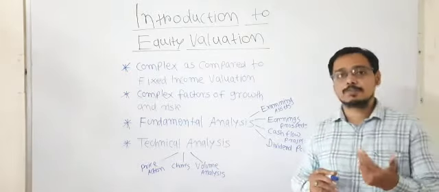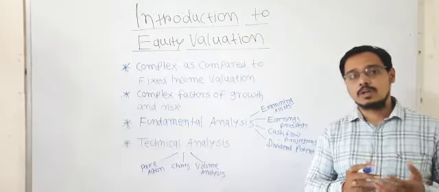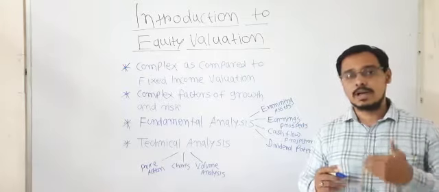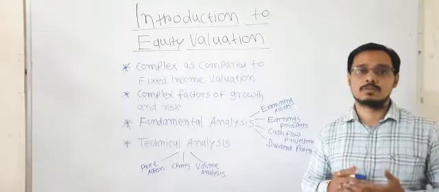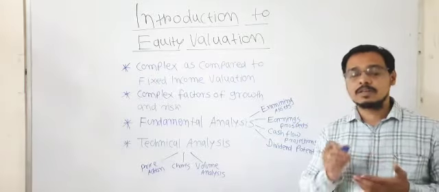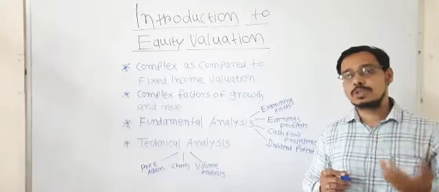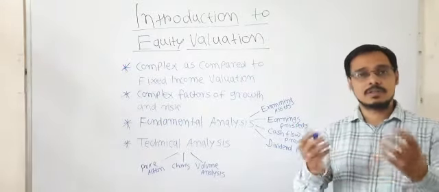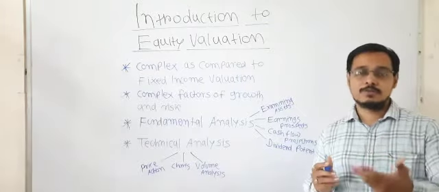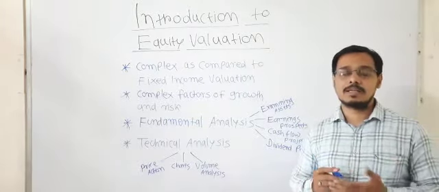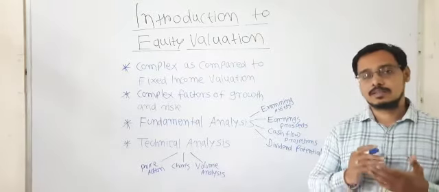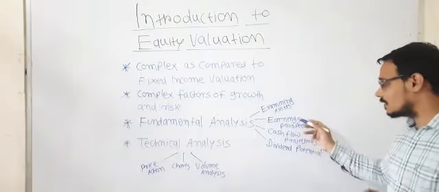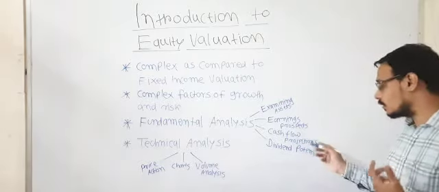Then its earning prospects. For example, take a recent example of Reliance Jio. A couple of years before, when Reliance launched its Jio telecom services, each and every analyst started estimating the future cash flows from Jio and the future cash flows from Reliance Retail. So it reflected in the prices of Reliance over the last 2 years. The Reliance share prices went up drastically, exponentially. These are called the earning prospects and the cash flow projections.